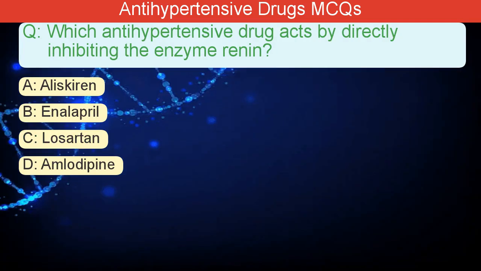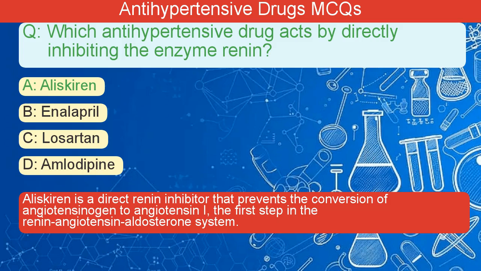Which antihypertensive drug acts by directly inhibiting the enzyme renin? A. Aliskiren. B. Enalapril. C. Losartan. D. Amlodipine. The correct answer is A. Aliskiren is a direct renin inhibitor that prevents the conversion of angiotensinogen to angiotensin I, the first step in the renin-angiotensin-aldosterone system.